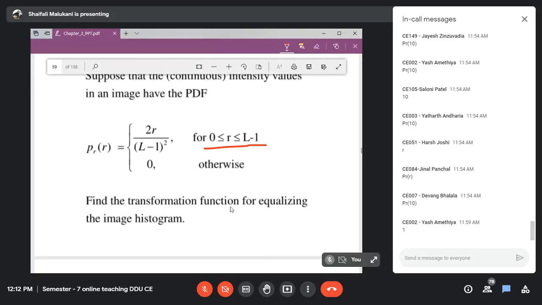That means which values have they asked you? What is the question to you? Are they asking for PS or are they asking for S? The transformation function is asked of you. That means what transformation I should apply over this so that an equalized histogram will be obtained. Are they asking S or PS? What is PS?